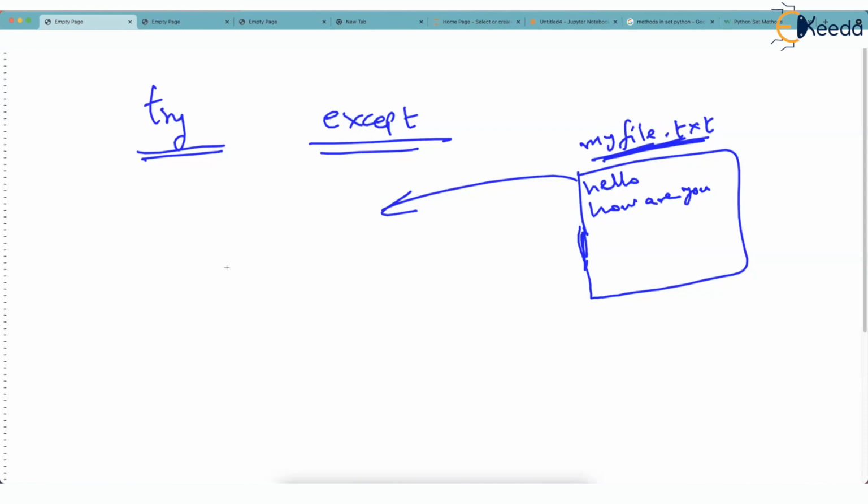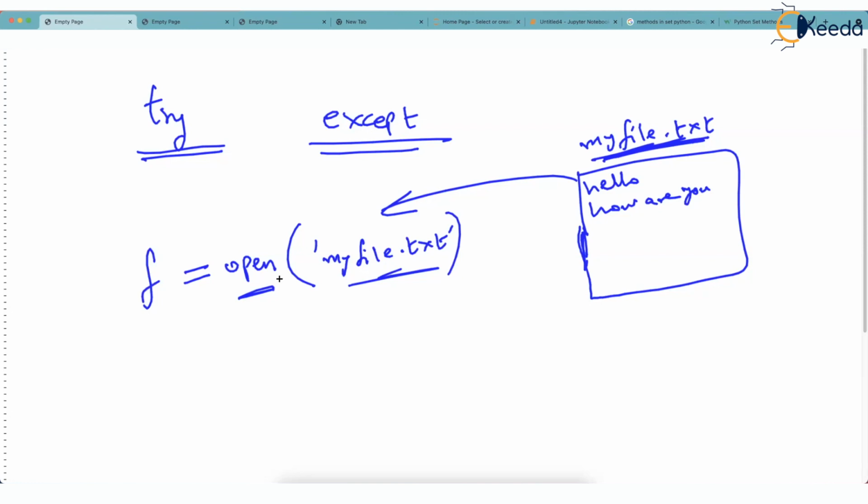So there is a very simple function in Python called open, and just give the name of the file, myfile.txt. So simple. Open is a function and give the file name in quotation. So this file will be opened. But on the left hand side, you place some variable. Let's say f, some variable. So f will be now your file which is opened as myfile.txt. Now the big question is that you are asking Python to open the file named myfile.txt. But what if this myfile.txt does not exist?